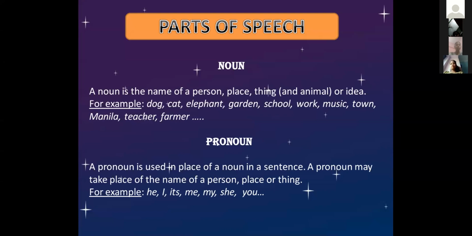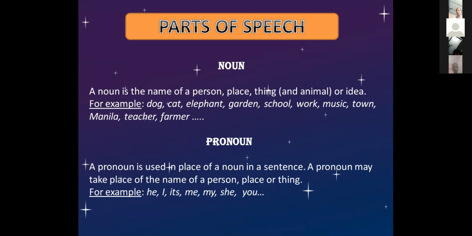Here they have given you some examples. Any animal name, any month name, any workplace, any musical instrument, all of this comes under noun. So in other words, a noun is the name of a person, place, thing, or idea.